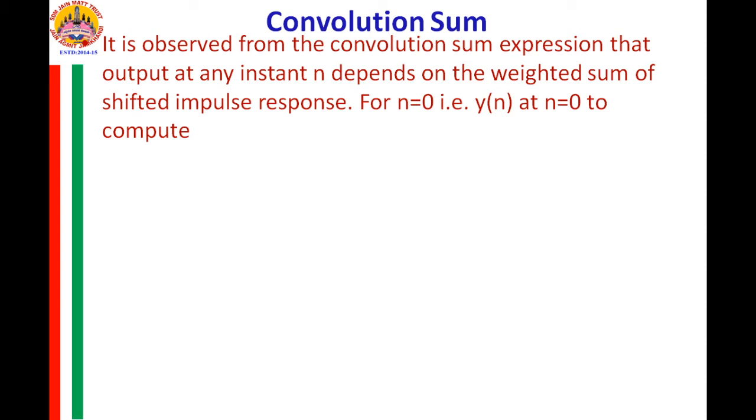Now from that equation you can observe that if you substitute n equal to 0 in the expression, you will obtain y of n at n equal to 0. Then the expression becomes y of 0 is equal to summation k from minus infinity to plus infinity x of k into h of minus k, because here we substitute n equal to 0.